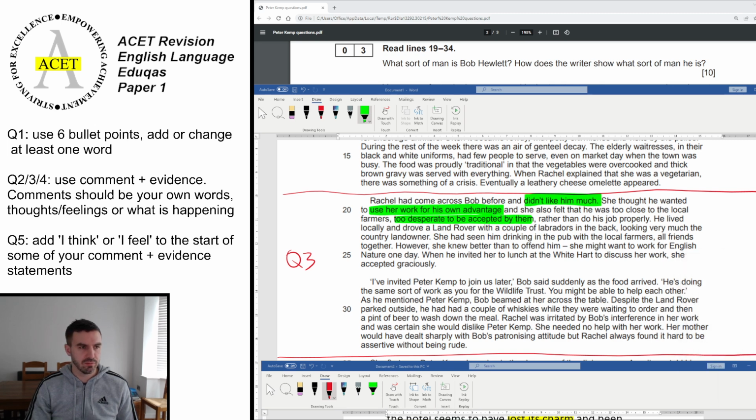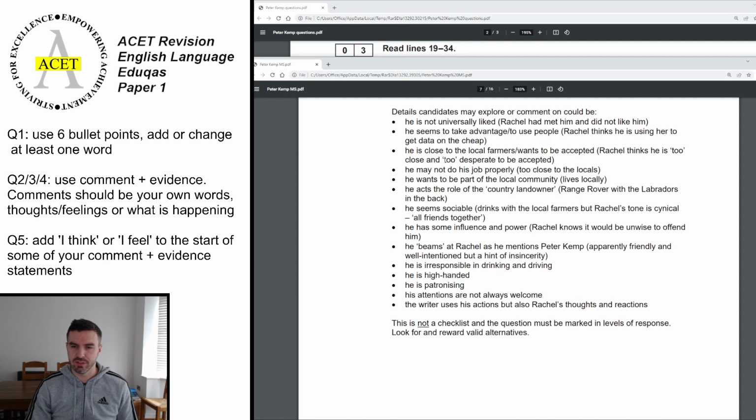Okay, if you've done that and unpaused, then here are your answers. So he is not universally liked, which is the one I did. He seems to take advantage, again an example. And then he's too close to local farmers, he's too desperate to be accepted. You might say he wants to be popular, or he wants to be liked, or something like that. He may not do his job properly because of being too close to locals. He's compromised in terms of his position. He wants to be part of the local community, so he wants to be involved. He wants to be part of something, you could say.